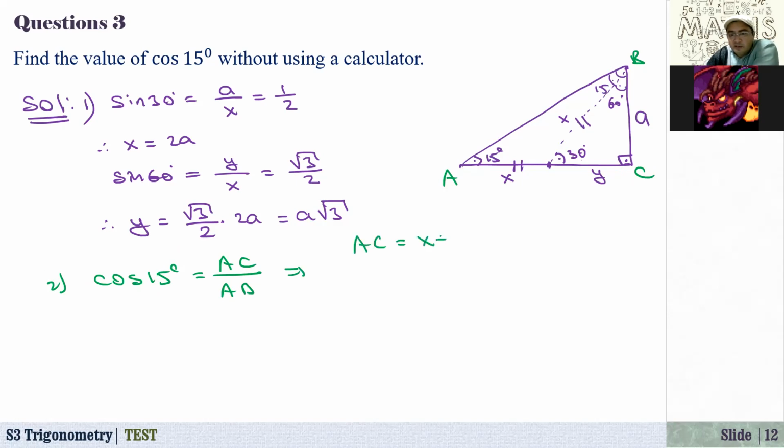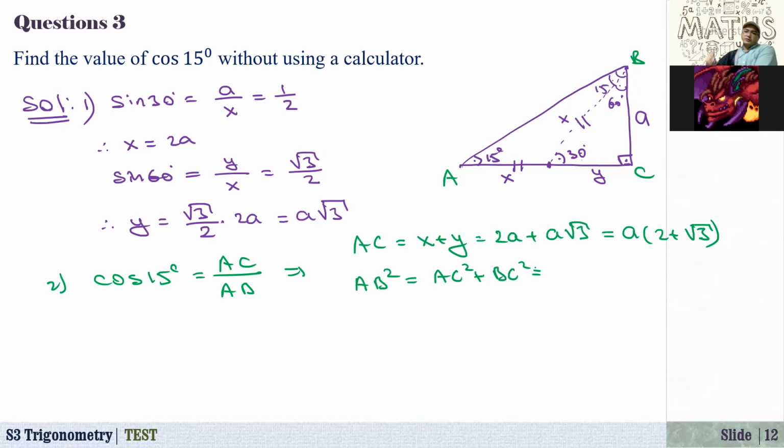AC is equal to x plus y. And what is x? x equals 2a. And how about y? y equals a times square root of 3, which is equal to a times 2 plus square root of 3. Okay. And how about AB? AB squared is equal to AC squared plus BC squared. What is AC squared? We have just found here, right? AC squared is a squared times 2 plus square root of 3 squared.